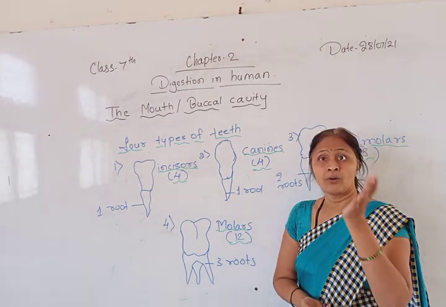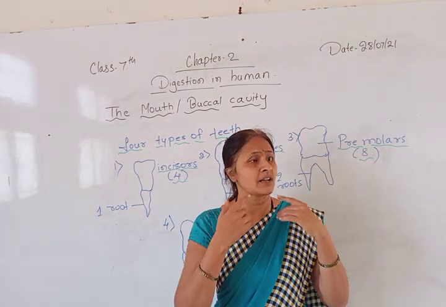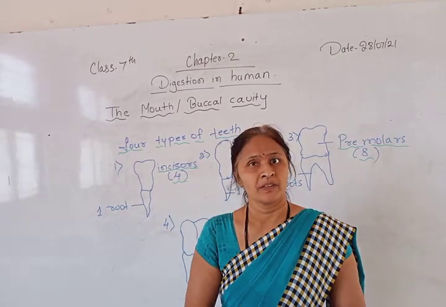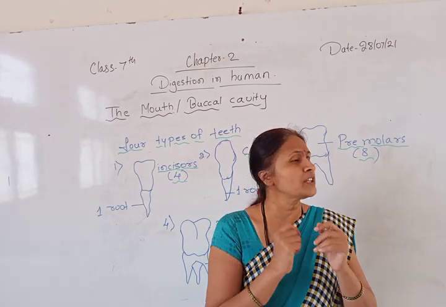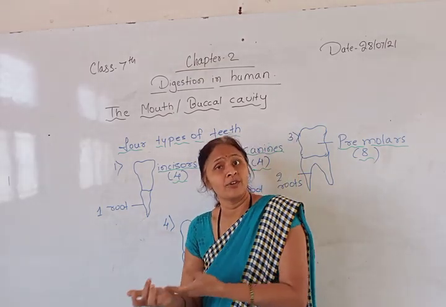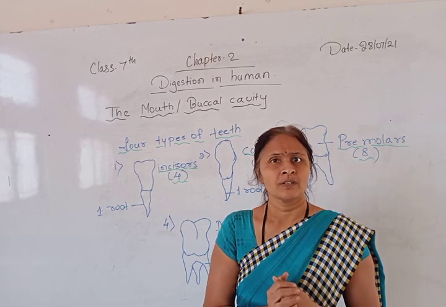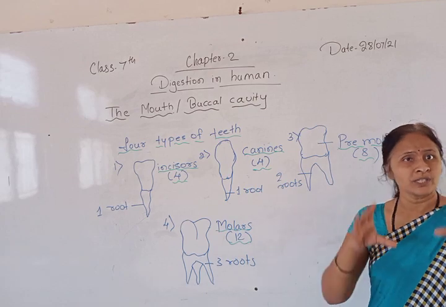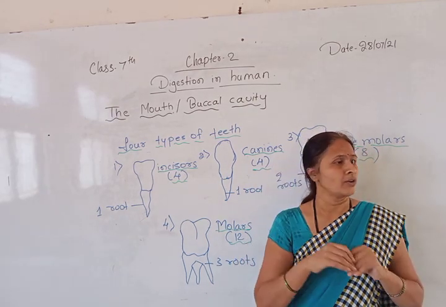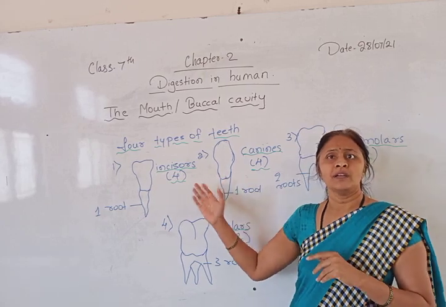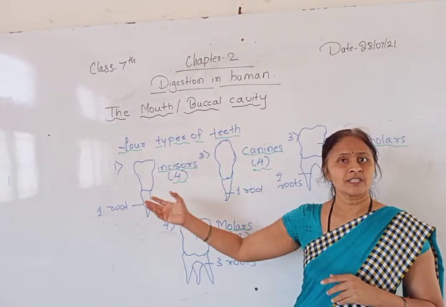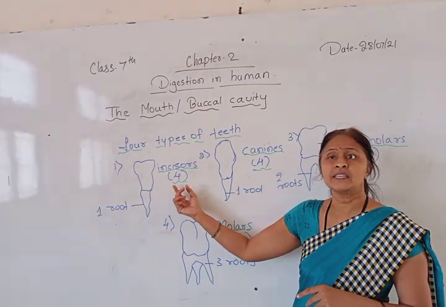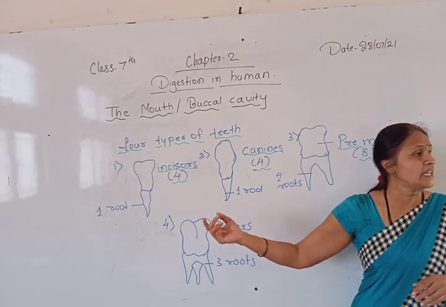Old age people, you can see, have some teeth missing in their mouth. At that time they face a problem chewing the food, cutting the food, grinding the food or crushing the food. So these four types of teeth, maybe you have observed them. If you look at your mouth in the mirror, you will come to know how these teeth work. The first type of teeth in your mouth are called incisors. What are they called? Incisors.